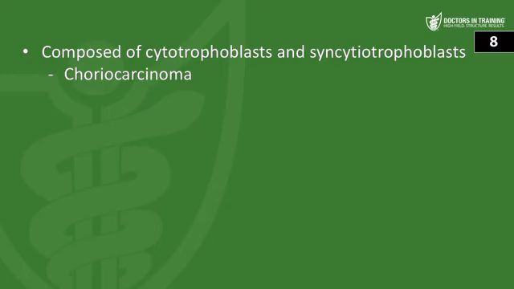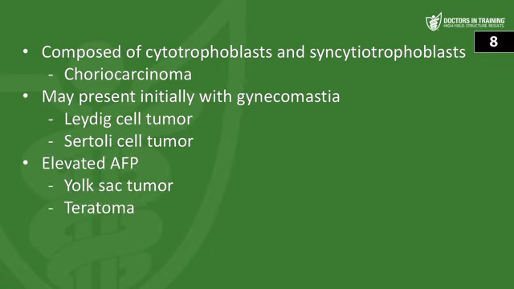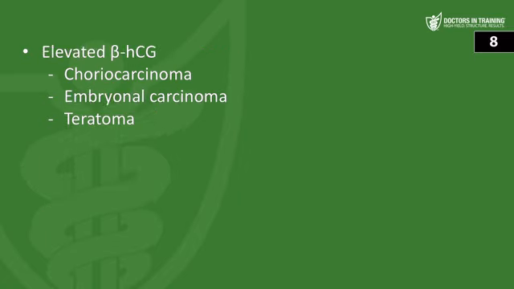Next question. What testicular tumor is described by the following statement? First, composed of cytotrophoblasts and syncytiotrophoblasts. So this is choriocarcinoma. May present initially with gynecomastia. Think of the Leydig cell tumor and also the Sertoli cell tumors. Elevated AFP, that's going to be yolk sac tumor, and also 50% of teratomas. Next we have elevated HCG. Think of choriocarcinoma, also embryonal carcinoma and teratoma.